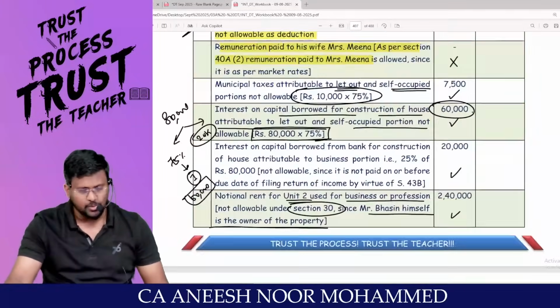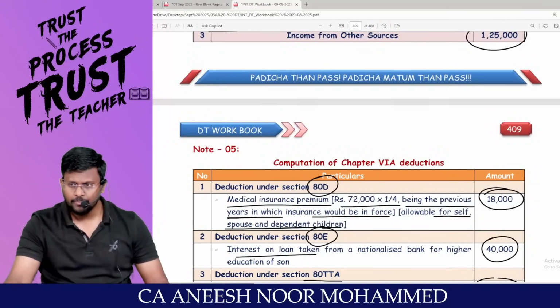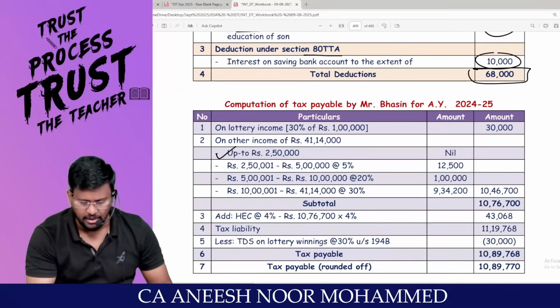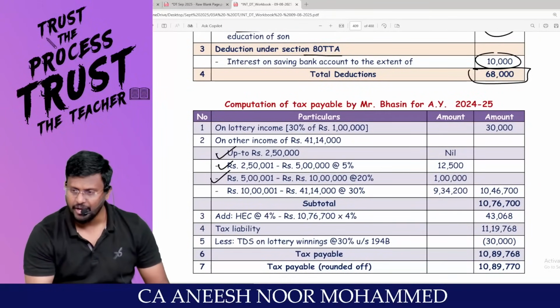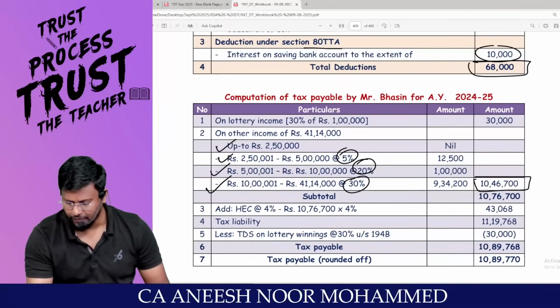Can we calculate the tax payable? How many routes? Only one route. Which route? Optional tax regime. In the optional tax regime, you know the slabs: up to 2.5 lakhs nil, 2.5 lakhs to 5 lakh, 5 lakh to 10 lakh, more than 10 lakh, at 5%, 20%, 30%. You will be getting 10 lakh 46,700.